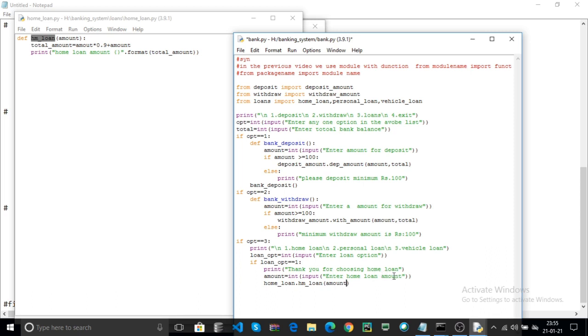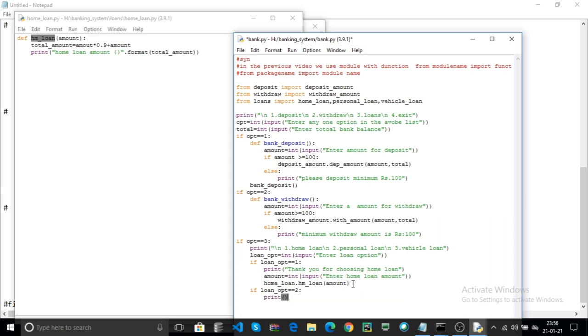Here your loan amount is passed as an argument into the home loan module in the HM_loan function, and finally it calculates the amount along with the tax and prints the total amount of your home loan. If your loan option is equal to 2,